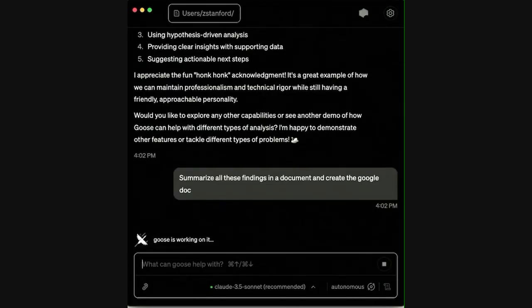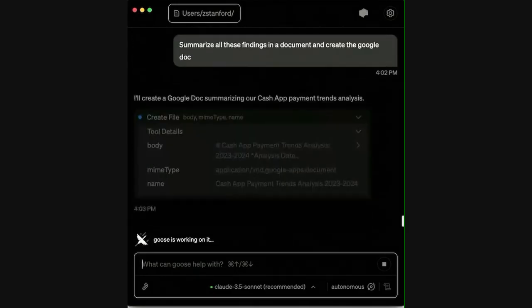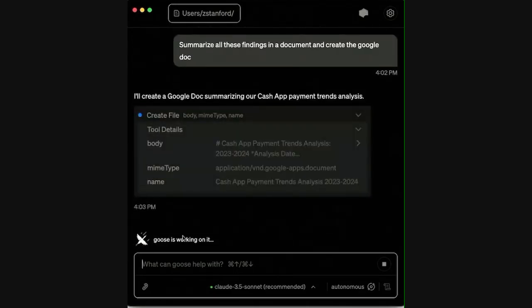Or another example is you could say synthesize the findings here, send a Slack message to my team, tell them to do X, Y, Z. Or maybe you discover a bug in the data and you say open a Jira ticket, submit it to this team. And so any of those applications that you saw in our extensions, you could create an integration and automate that process. So we'll give it just a second here.